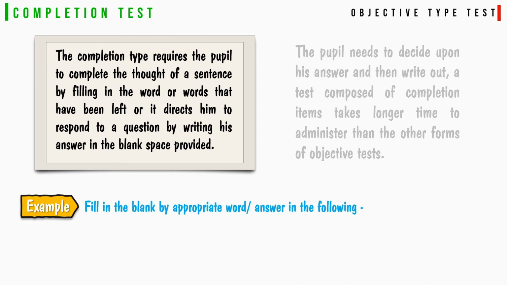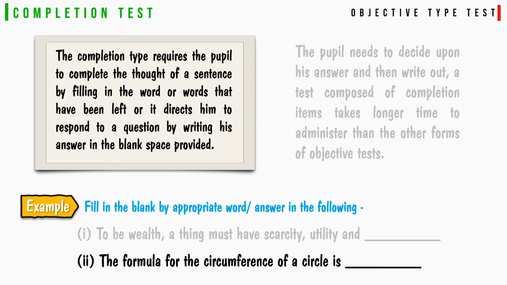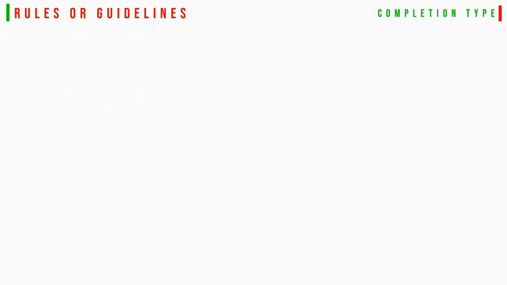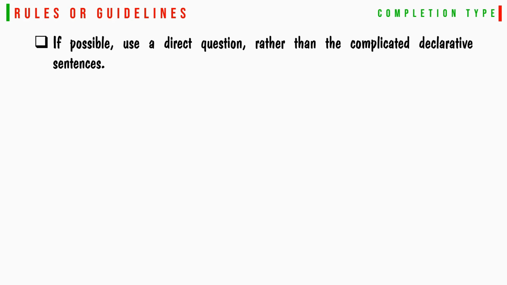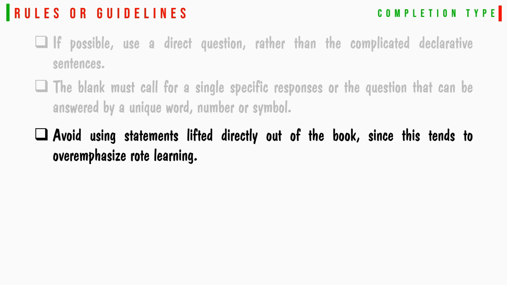Fill in the blanks with the appropriate word in the following. To be wealth, a thing must have scarcity, utility, and dash. The formula for the circumference of a circle is dash. Rules or guidelines for constructing completion type tests. If possible, use a direct question rather than a complicated declarative sentence. The blank must call for a single specific response, or the question can be answered by a unique word, number, or symbol. Avoid using statements lifted directly out of the book, since these tend to overemphasize rote learning.